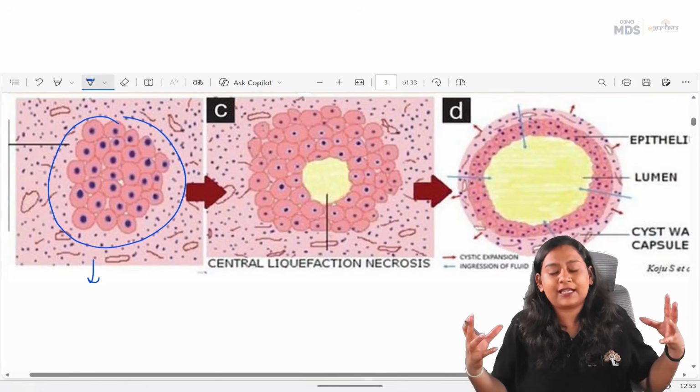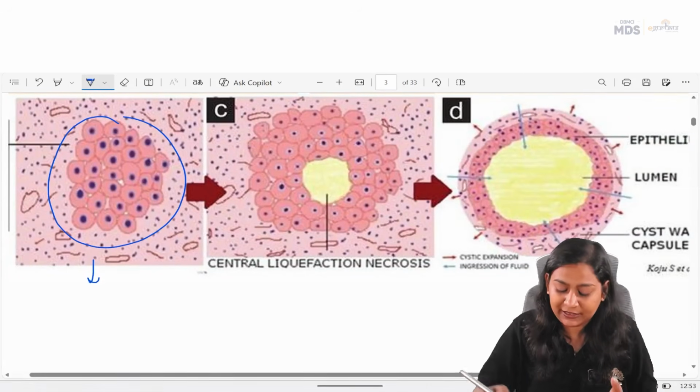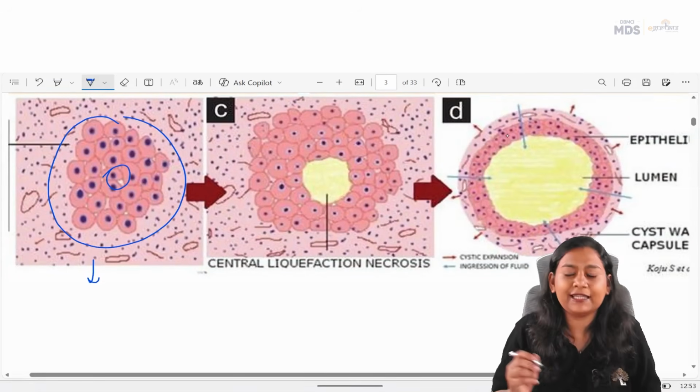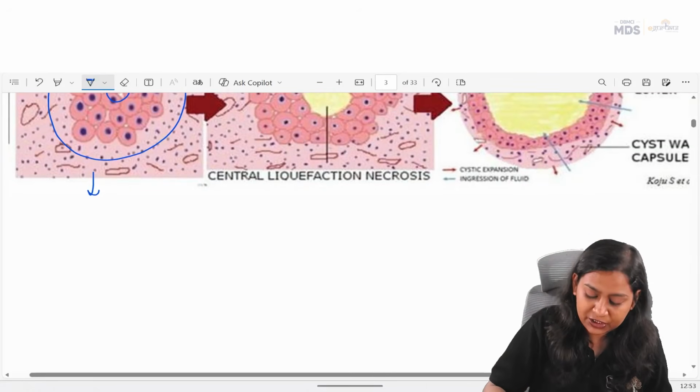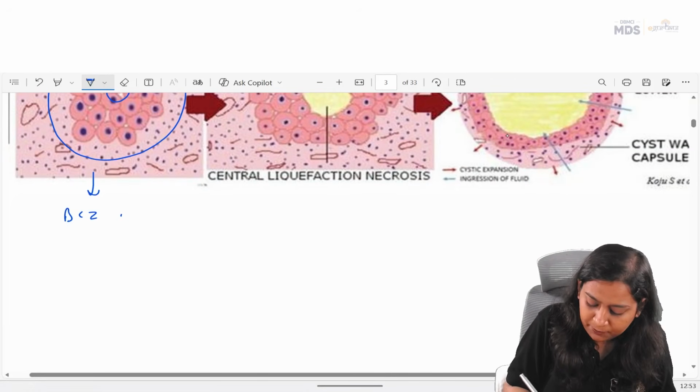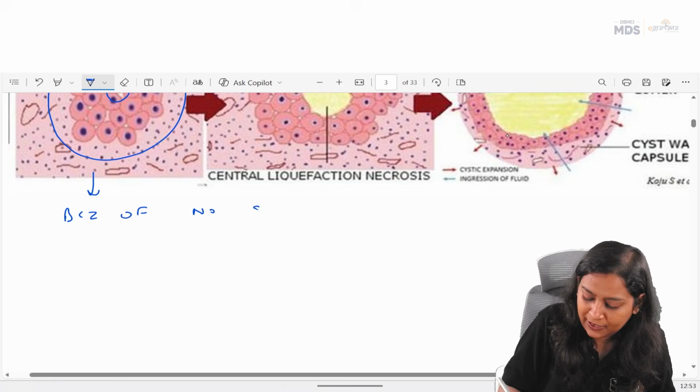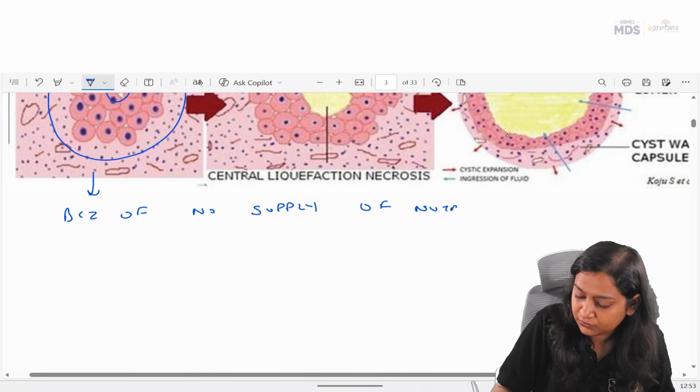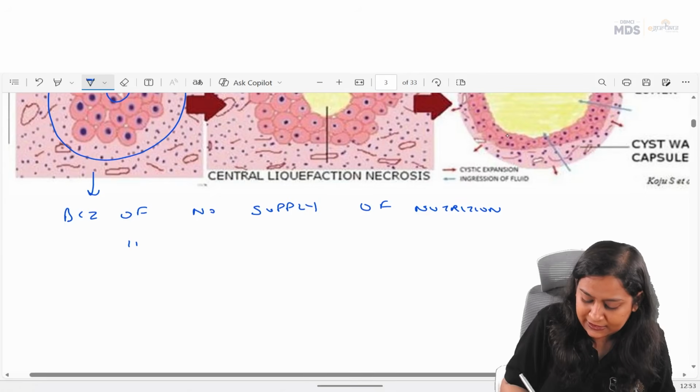As soon as they are expanding, the cells get devoid of nutrition because there is no supply of nutrition in the center region.